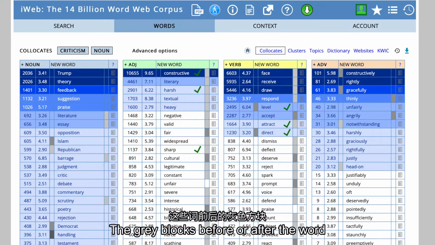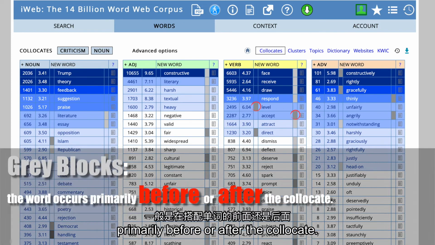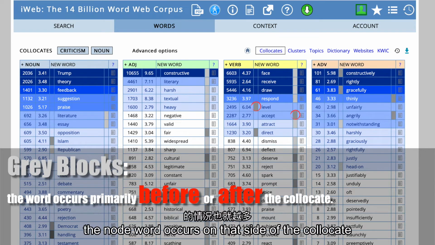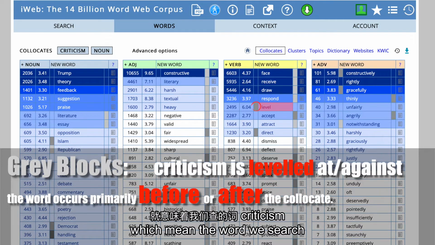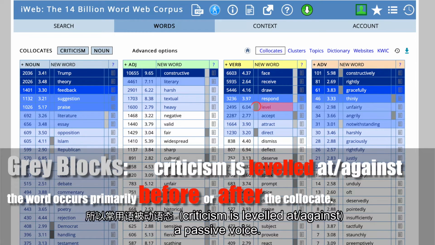The grid blocks before or after the word indicate whether the word occurs primarily before or after the collocate. The darker the color is, the more frequently the node word occurs on the side of the collocate. For example, we see the grid block is before level, which means the word we search, criticism, is usually before the level, a passive voice.